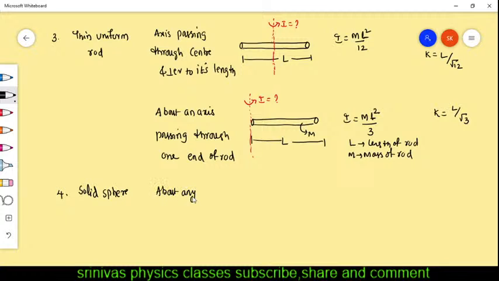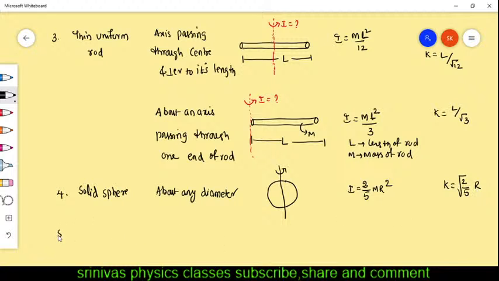Do you know, we discussed the ring, the disk. Next, sphere. Solid sphere means inside also matter is there. Its moment of inertia formula is 2 by 5 mr square. K you will get is root 2 by 5 r.